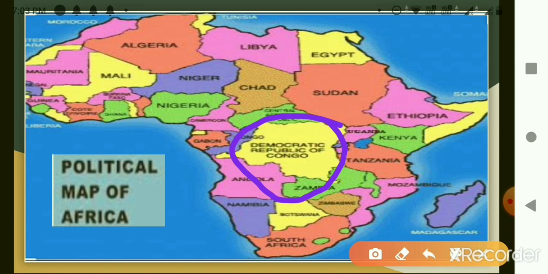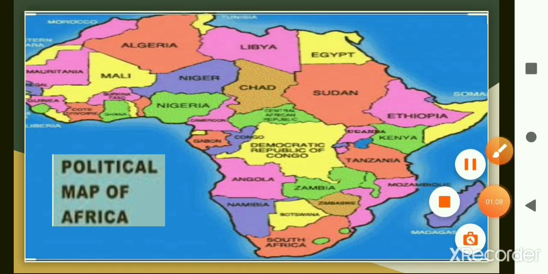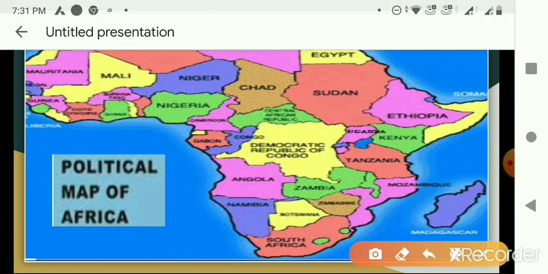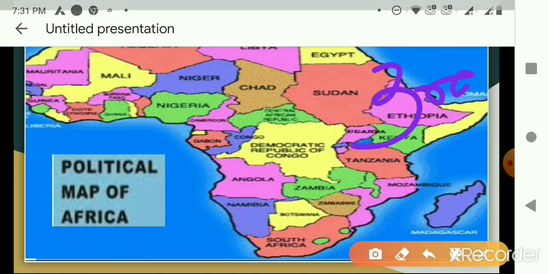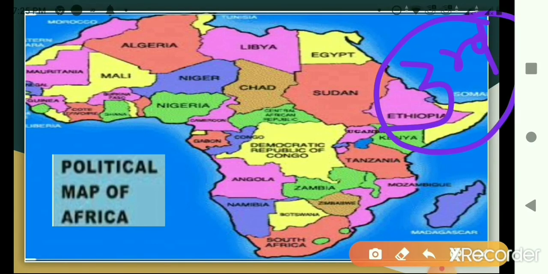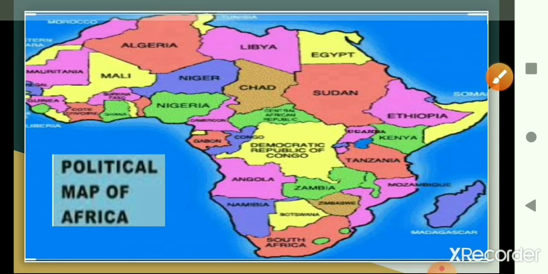That is DRC, the land of dense forest. The Democratic Republic of Congo is the third largest country in Africa. It is located deep in the heart of the African continent.